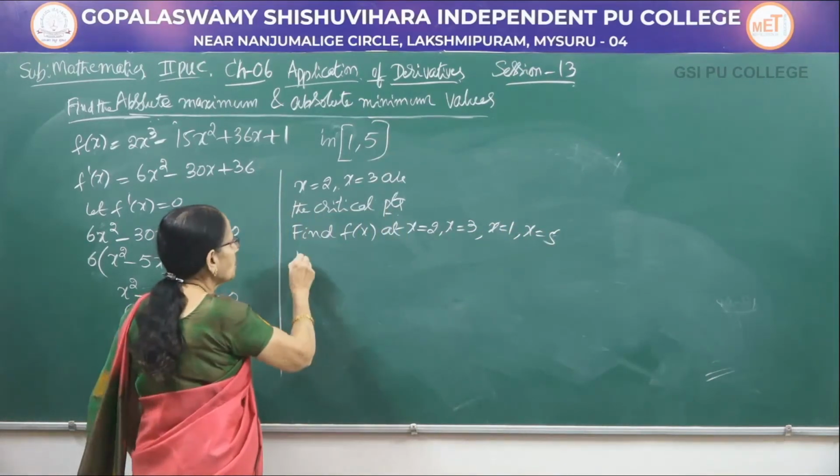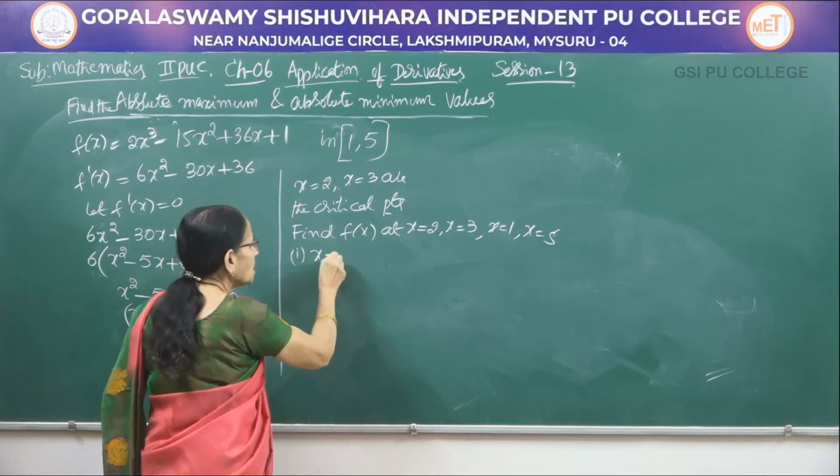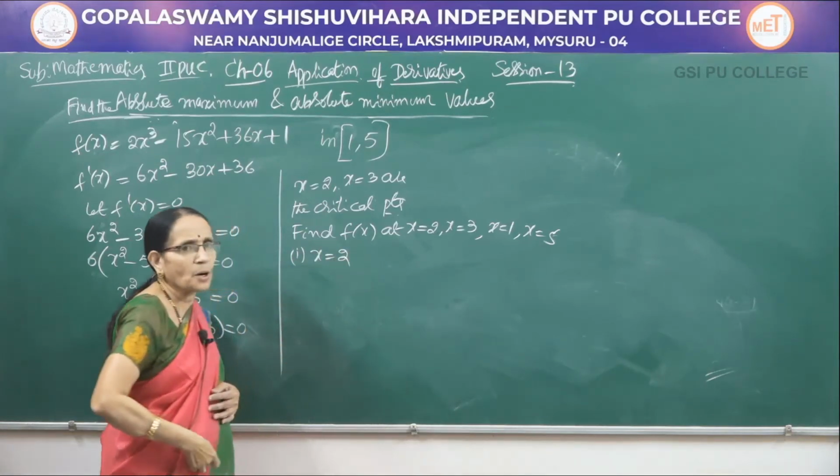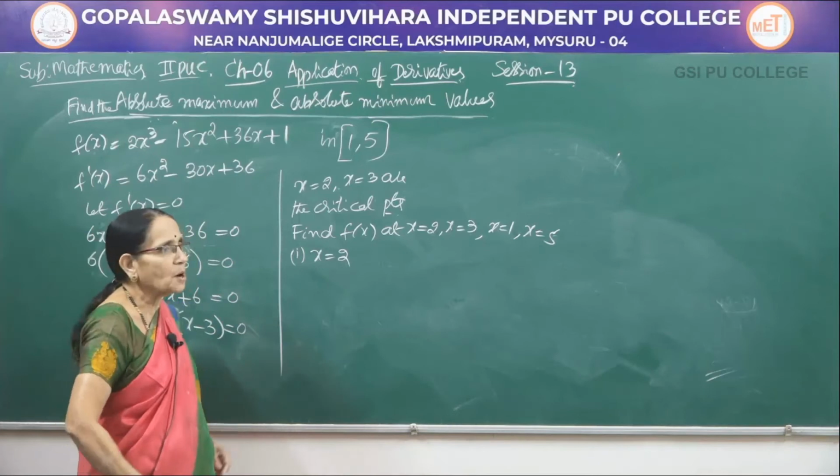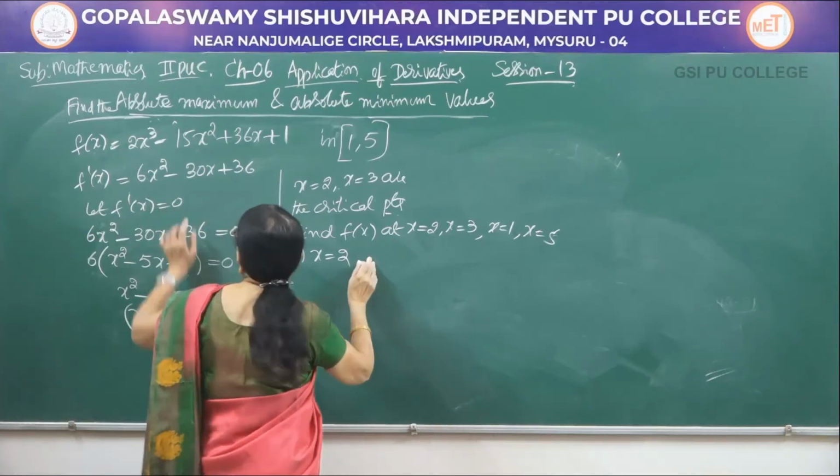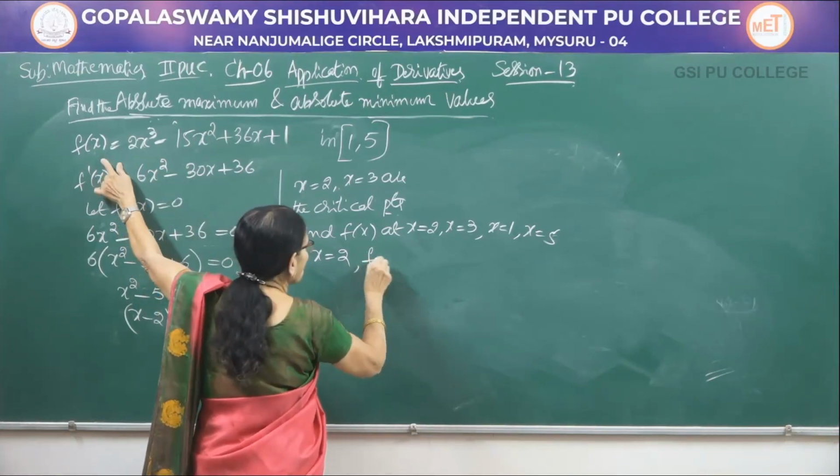So, one by one we will find out. First, the order is not important. Any point you can take first, the other would be afterwards. X is equal to 2. See, go to the original function, be careful.